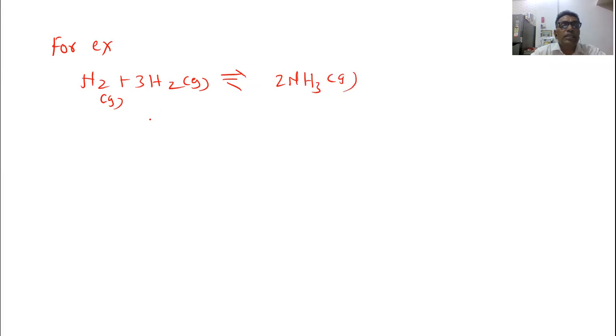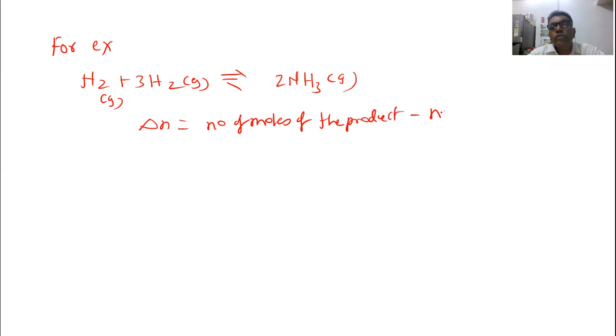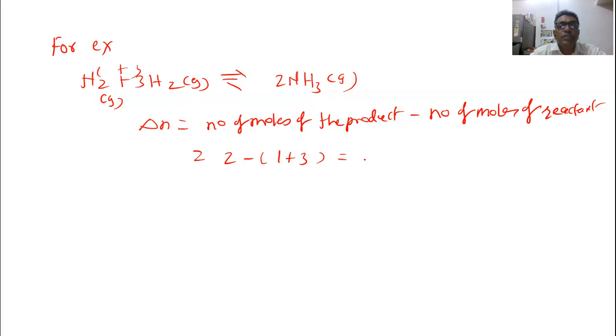So let us find out here delta n. Delta n is equal to number of moles of the product minus number of moles of the reactant. So see here, number of moles of the product, 2 ammonia molecules are there, minus, this is 1 plus 3. So in bracket 1 plus 3. So 2 minus 4 is equal to -2. So delta n is equal to -2.